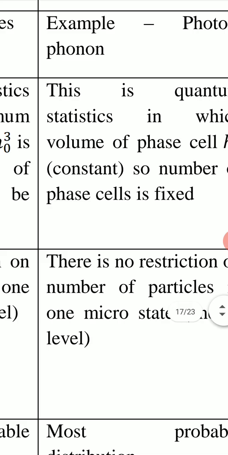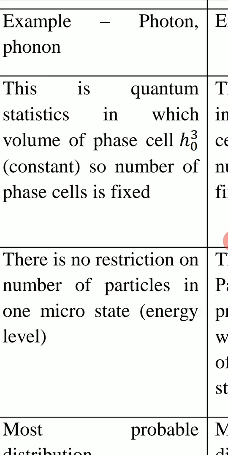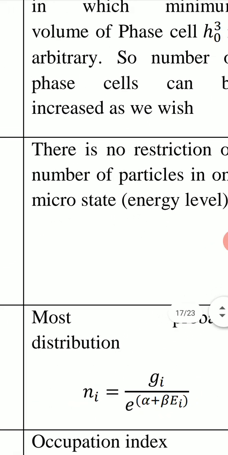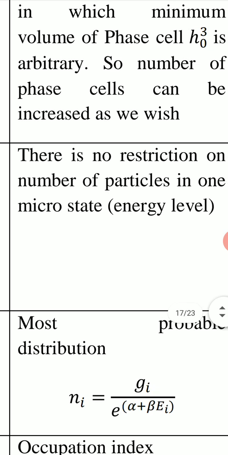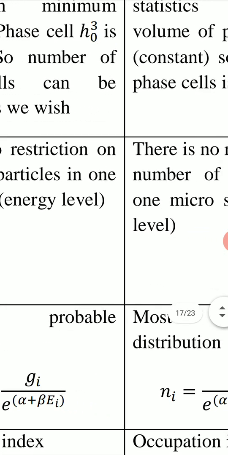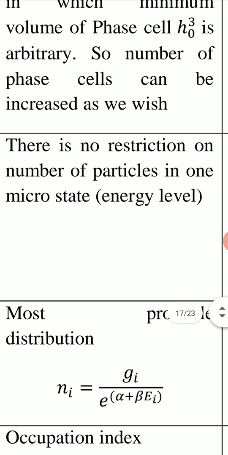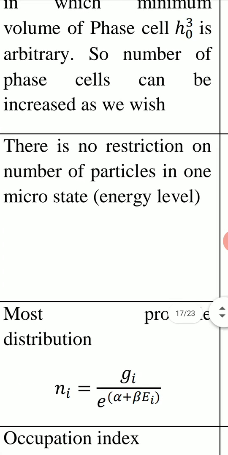So the number of phase cells is fixed because h cube is constant. The volume of a phase cell is constant, so the number of phase cells is fixed. In Maxwell-Boltzmann statistics and Bose-Einstein statistics, there is no restriction on the number of particles in an energy level or in a microstate.